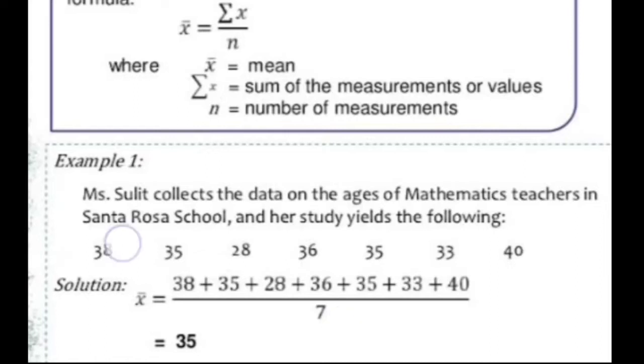So these are 1, 2, 3, 4, 5, 6 and 7. The sum of all the values divided by the number of values gives us 35. So the average age, or the mean of the ages of the mathematics teachers, is 35. So let us move forward to the other formulas.